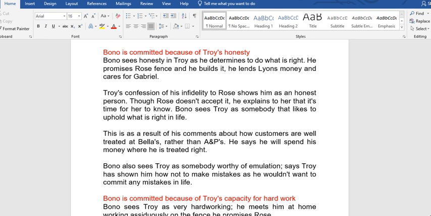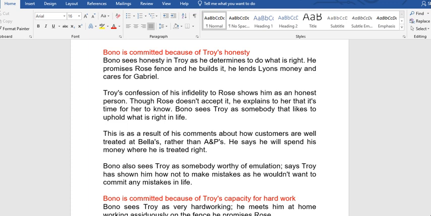Bono is committed because of Troy's honesty. Now let's look at that. Bono sees honesty in Troy as he determines to do what is right. He promises Rose a fence and he builds it. He lends Lyons money and cares for Gabriel. Troy's confession of his infidelity to Rose shows him as an honest person.